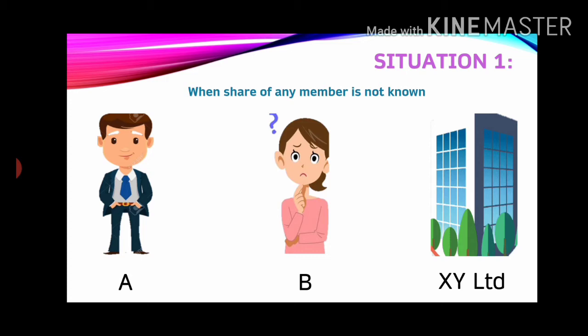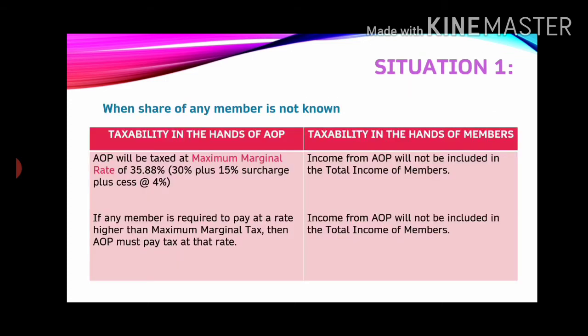So as per section 167B, the government says that if your agreement doesn't have any profit clause in it, pay tax at the maximum marginal rate. What is the maximum marginal rate? 35.88 percent. That is, 30 percent is the highest slab rate plus 15 percent surcharge plus cess at 4 percent.